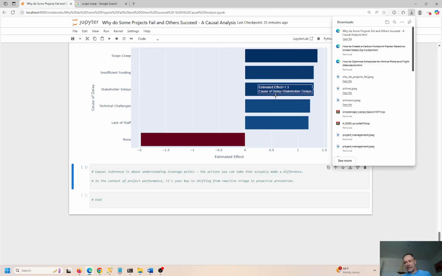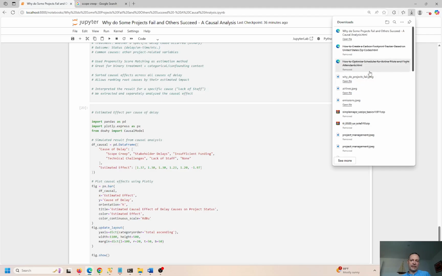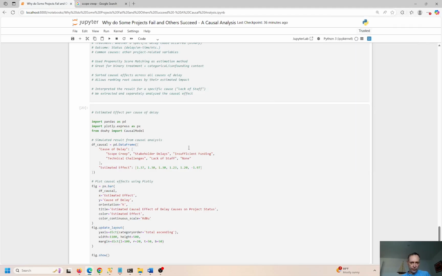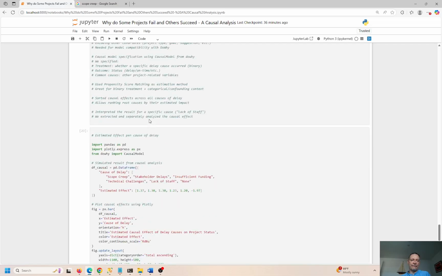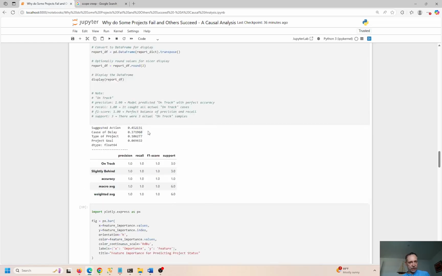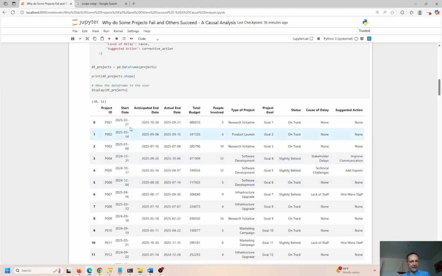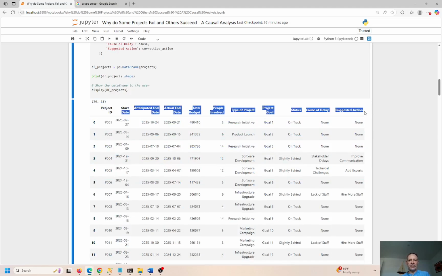I just saved the file. I will upload all the sample code, so you have all the sample code. You can copy and paste it and run this for yourself in your own Jupyter notebook and get the outcome that I see here. And then by all means, change the inputs. Go ahead and change the data frame over here. Here's my data frame. I just made this up with synthetic data. Put in your own project, right?